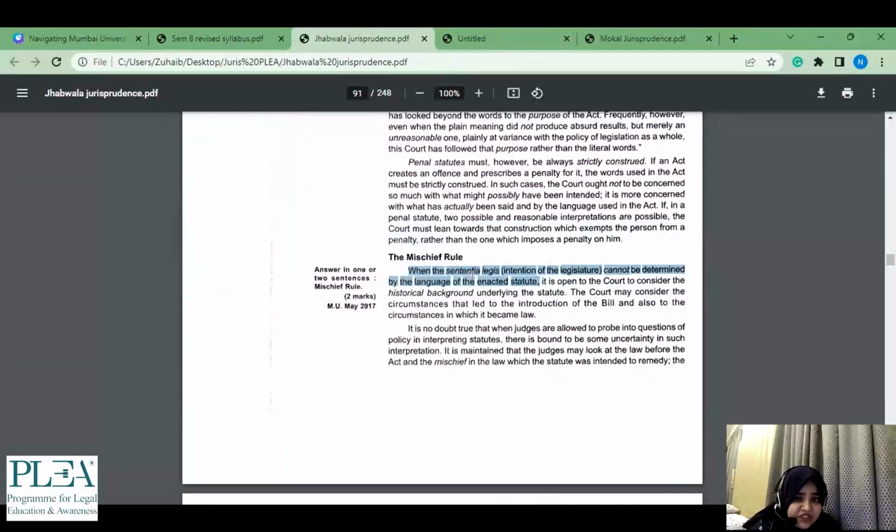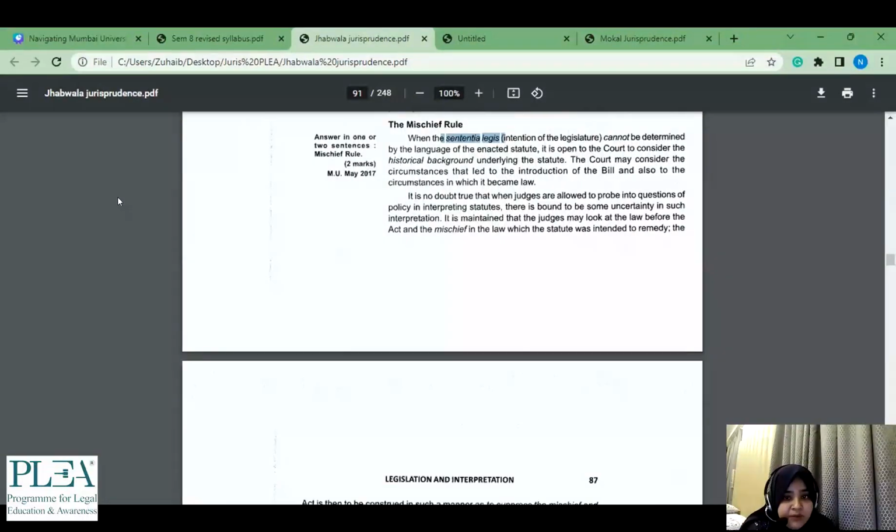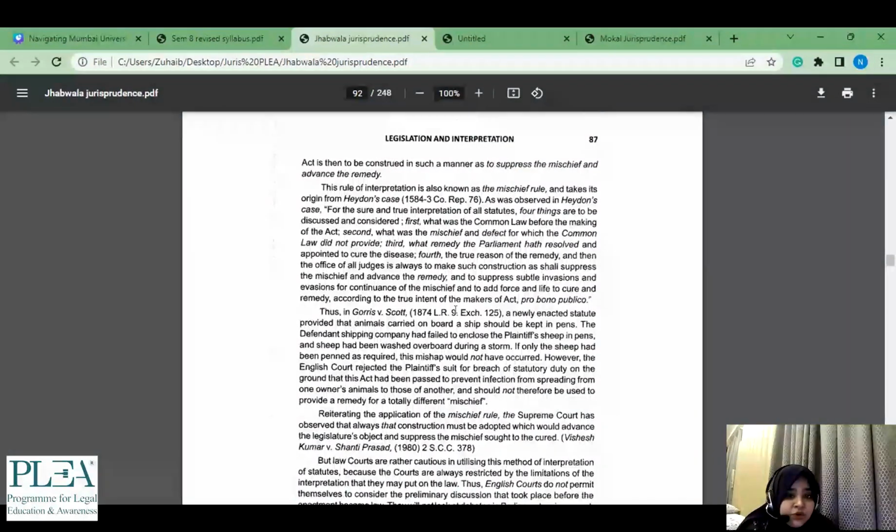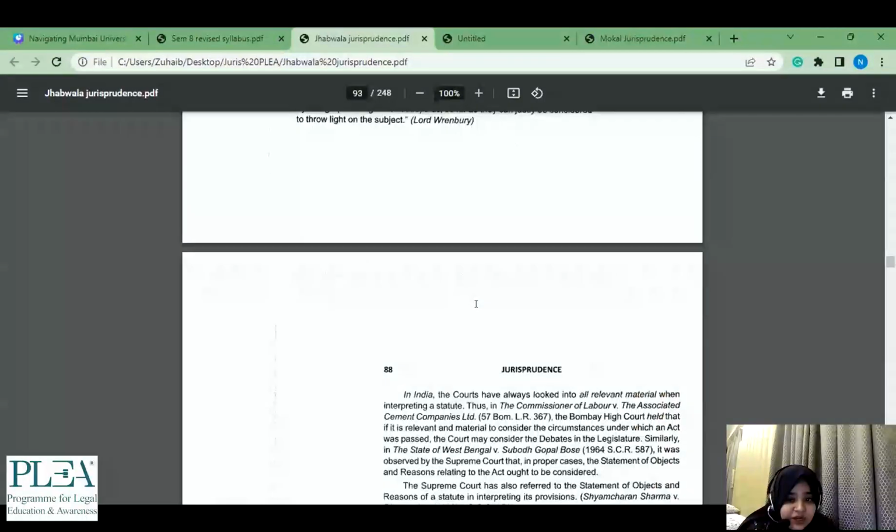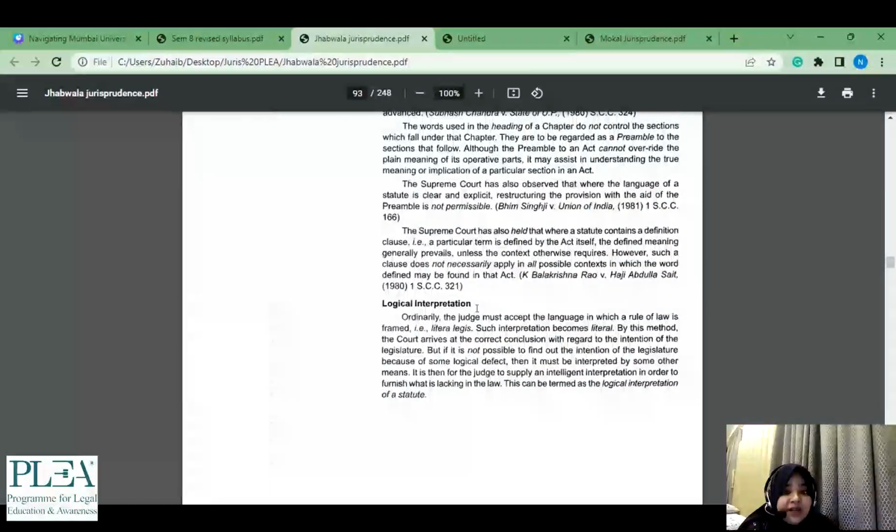And sentia, I'm not sure if I'm pronouncing it right, the translation is intention of the legislature. इतना पता हो गया तो at least कुछ अगर ये question आ गया, इसका translation आ गया, then you can definitely make up things on your own. That I am sure you have been doing so far. So इतना पता चल गया, at least ऐसा नहीं होगा कि attempt नहीं किया.